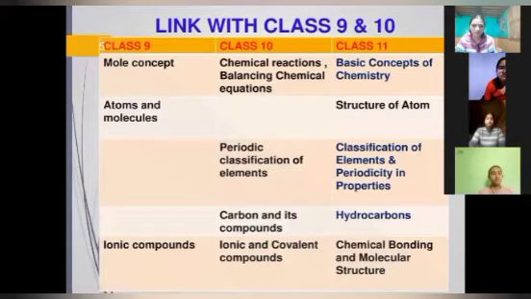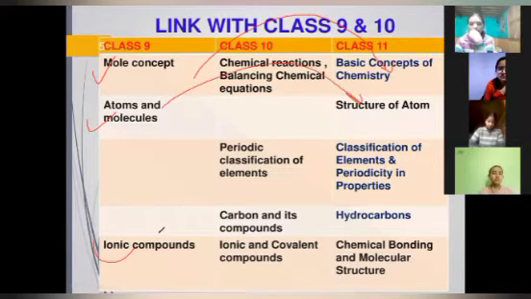If we link the 9th and 10th with class 11, you can see here, in 9th class you have studied mole concept, atom and molecule, ionic compound. Mole concept is the first chapter, basic concept of chemistry, that we are going to start from Monday. Atom and molecule is chapter 2, structure of atom.